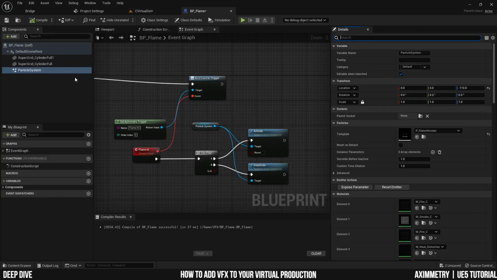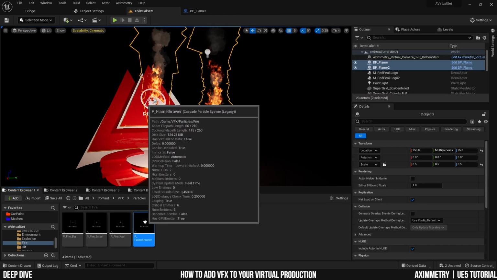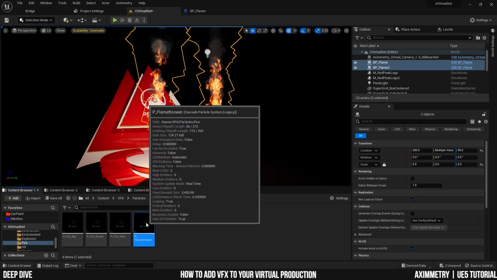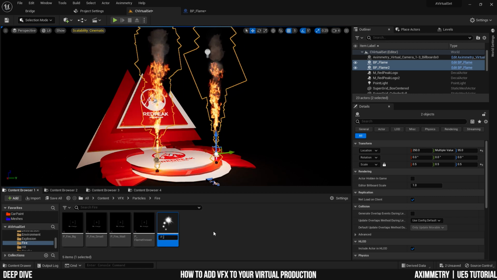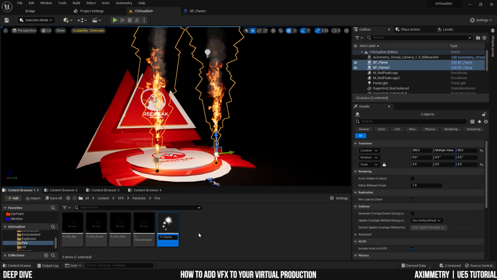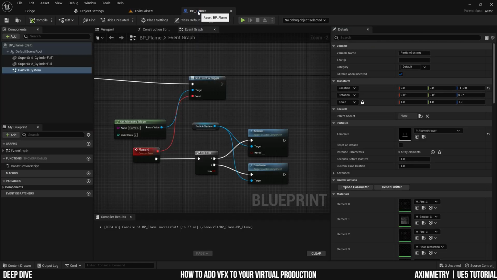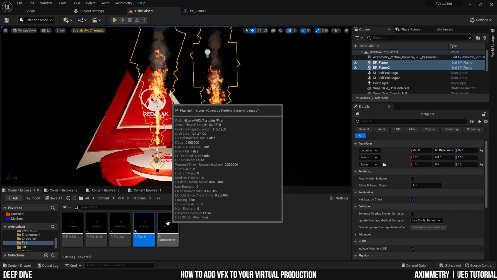So I'm going to go back into the BP Flame and select the particle system, and I'm going to search for my flamethrower. And I'm going to double click it. And just in case you guys want to keep the original, you could just duplicate this and name it P for particle system and call it just flame. All right, so now we're going to mess around with this one. I'm going to replace the flamethrower here. So it's using the P flame now, compile. And so now, just in case you want to revert back to the original, you still have it.